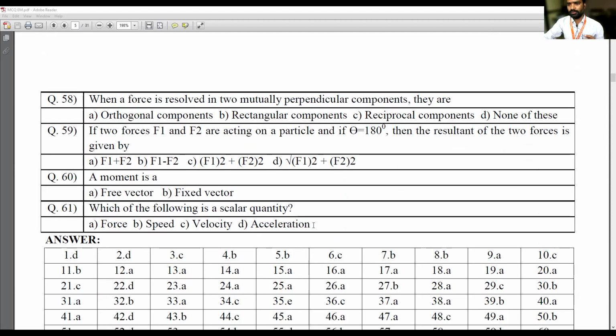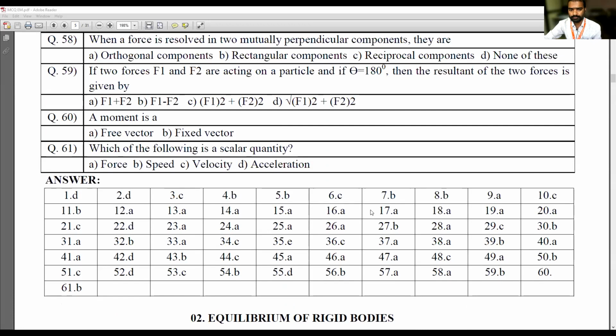It is difficult to open the mobile each and every time to refer, so if you want to write, you can write, because there are 61 questions. If you want to keep it as a soft copy, you can keep it. If you have the opportunity to take a printout, you can take the printout also.